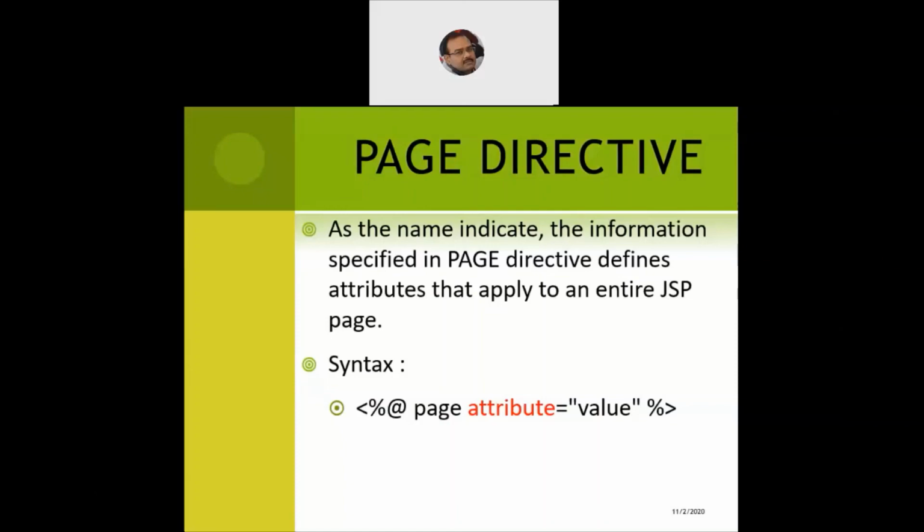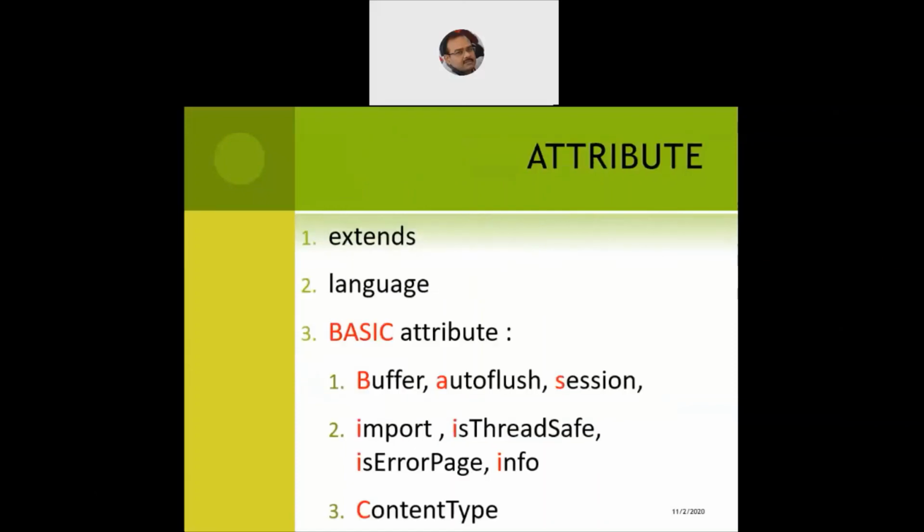That's the simplest way we write the page directive. Now, what are the attributes available for us? There are the basic attributes like buffer, autoflush, session, import, isThreadSafe, isErrorPage, info, and contentType. These basic attributes are very common, used by almost every JSP programmer who designs a JSP page. Besides these, we have two more attributes: extends, which is used for inheritance, and the language attribute, which by and large will always be the Java programming language.